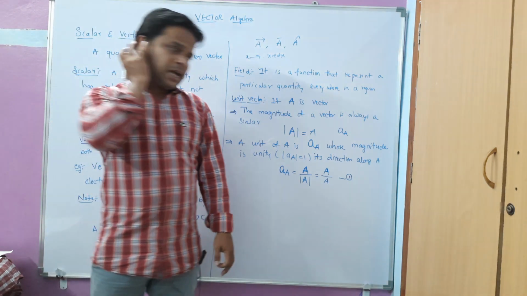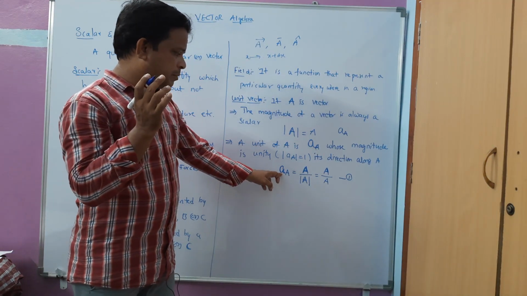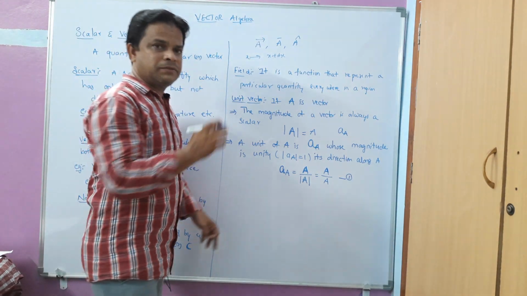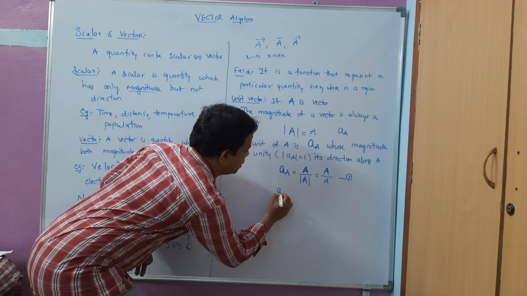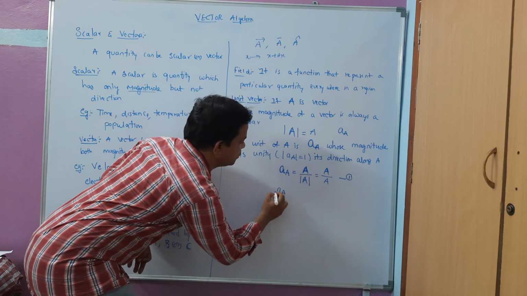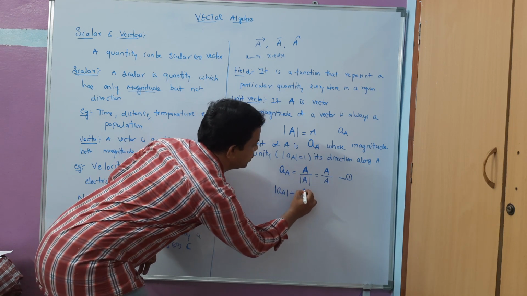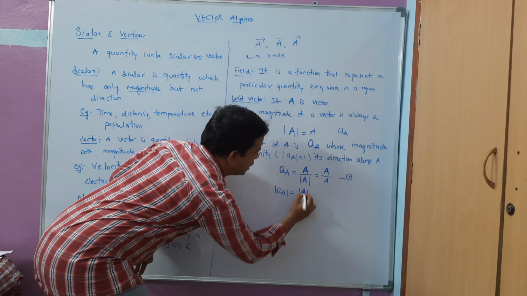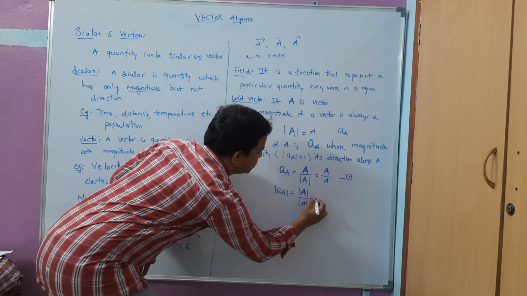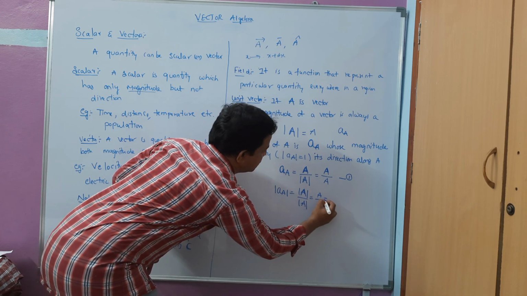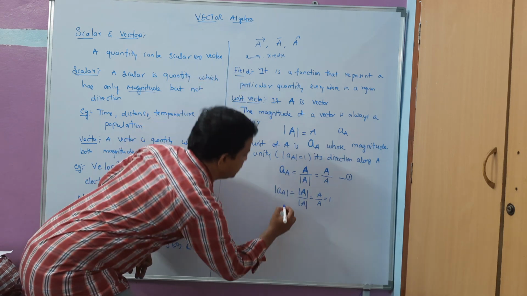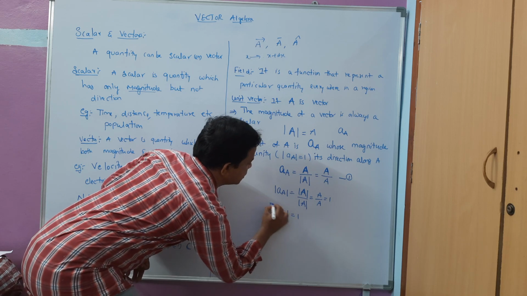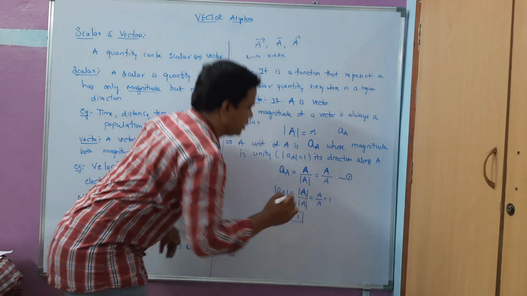Now we are going to say that the magnitude of this unit vector is 1. If I take the modulus on both sides of this equation, that is mod A, for this also A, and we can apply the magnitude, so that is A by A, which equals 1. So we can say that the magnitude of the unit vector is always 1, or unity.